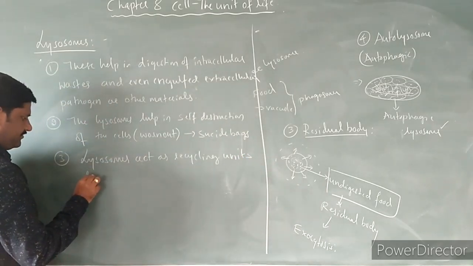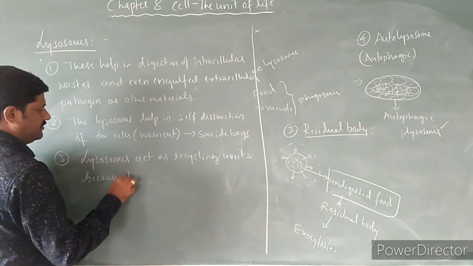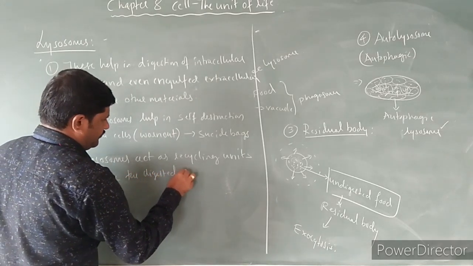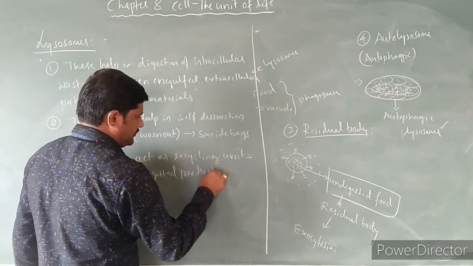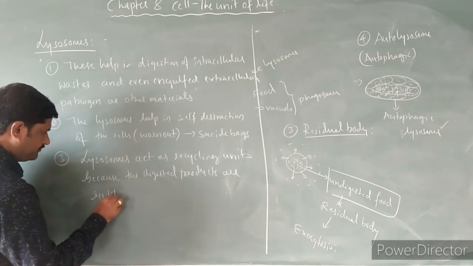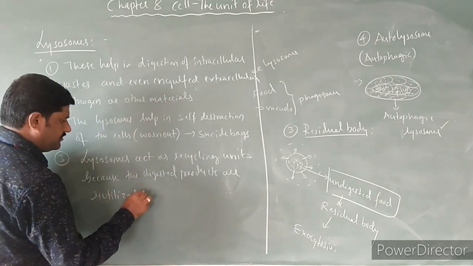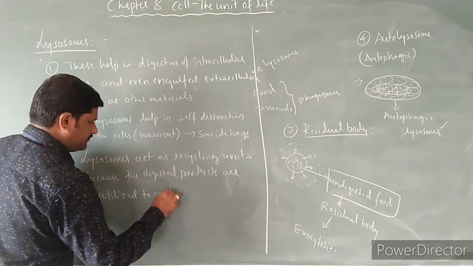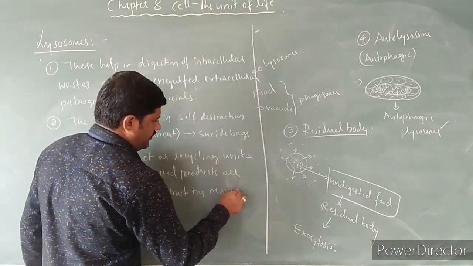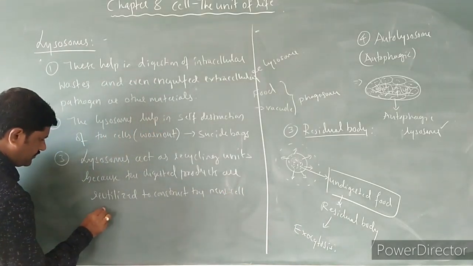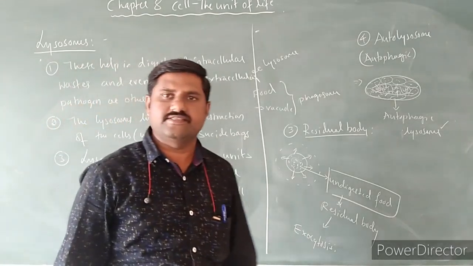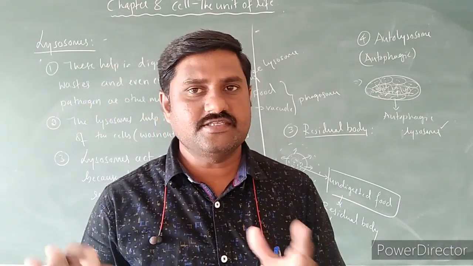Why? Because the digested products are reutilized to construct the new cell organelles. Hence these are called recycling units. So these are some functions.